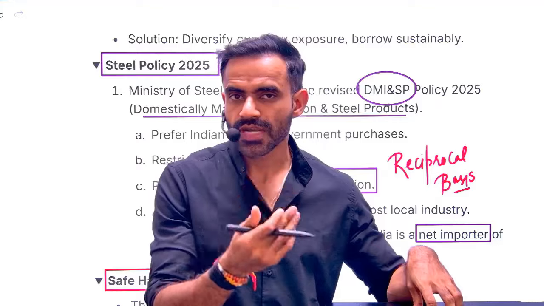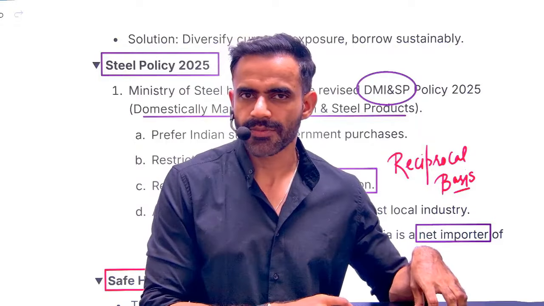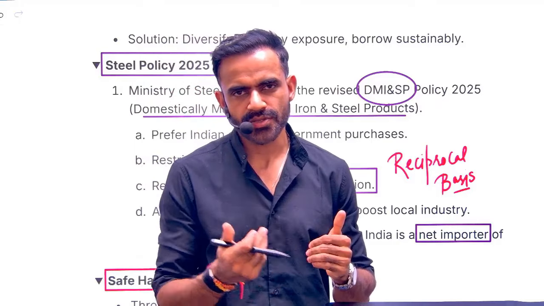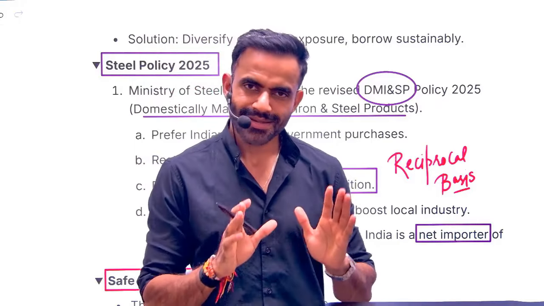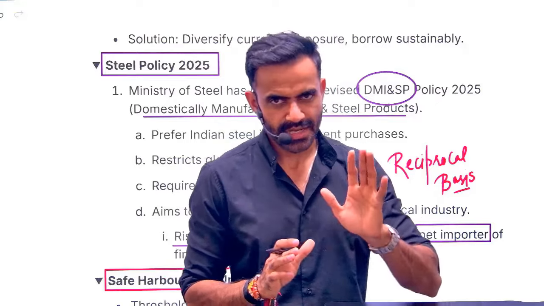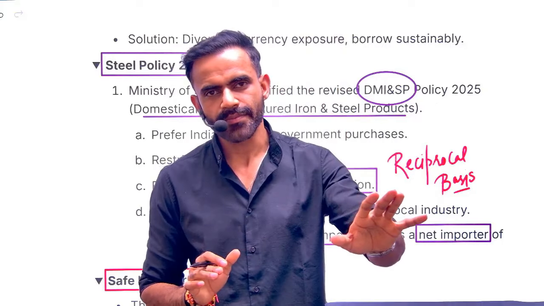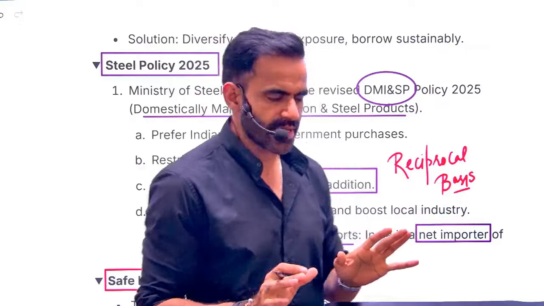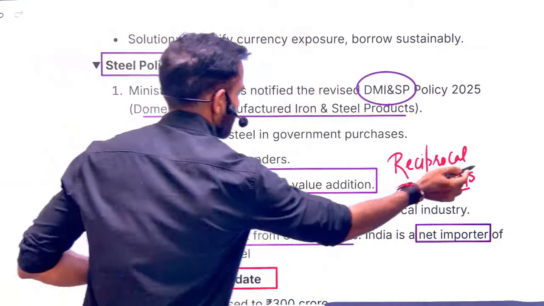But China is not allowing Indian companies to bid in their project. So we are saying why we will allow your companies when you are not allowing our companies. That is the concept of reciprocal basis. In a very simple sense, you allow our companies, we will allow yours. If you want, we also want. That is the major difference.